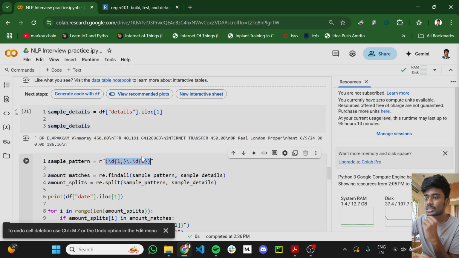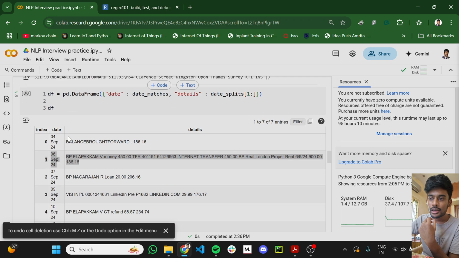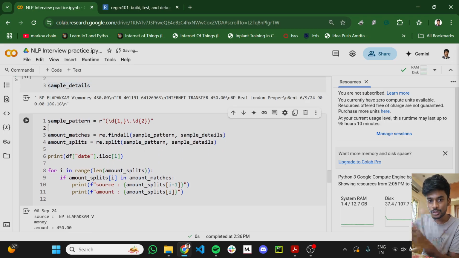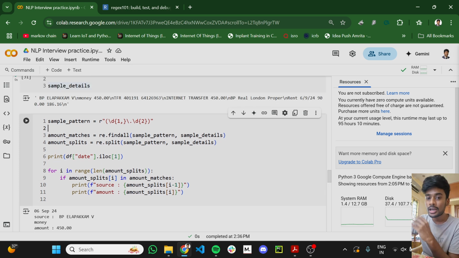It's slightly different from how I framed the earlier one, because when I split using that one, I won't be having the delimiter. But in this case, I'll be having the delimiter when I split it. I'll show you how that works and why the delimiter is needed. A bracket is used to group things, so this will persist the delimiter as well. That was the reason I've made a parenthesis here.